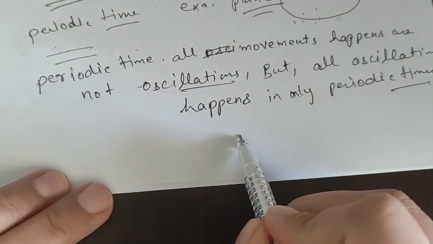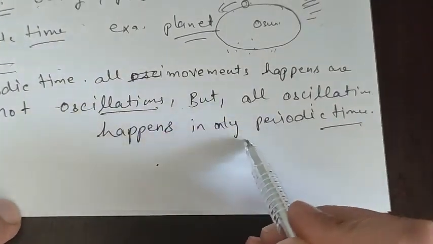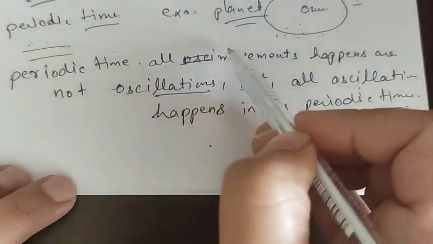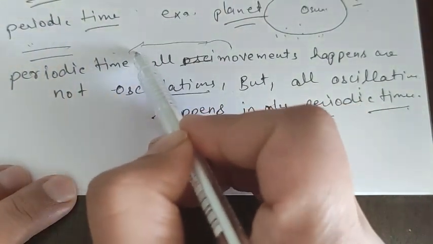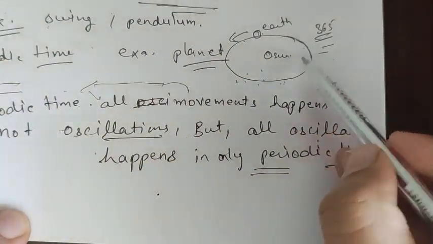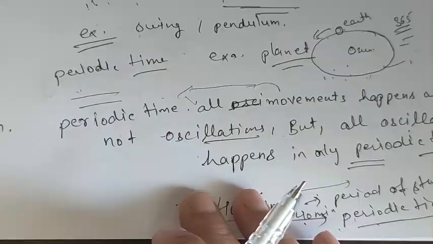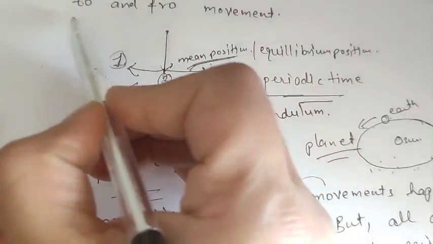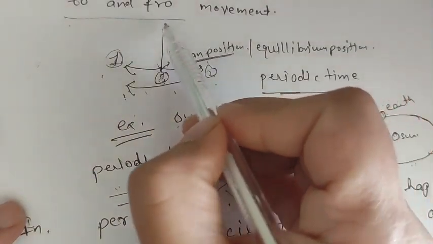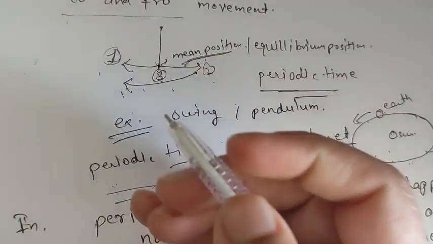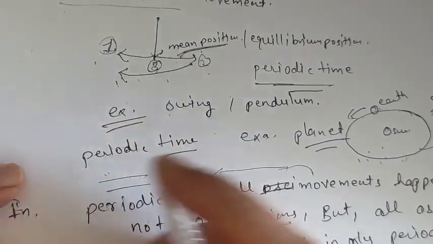So what does it mean? Oscillations directly depend on the periodic time, but all the movements which happen in a particular or periodic time are not called oscillation. They can be a revolution. Oscillation means a particular movement which comes in a to and fro direction, a to and fro motion, or back and forth motion. So now what are the types of oscillations?